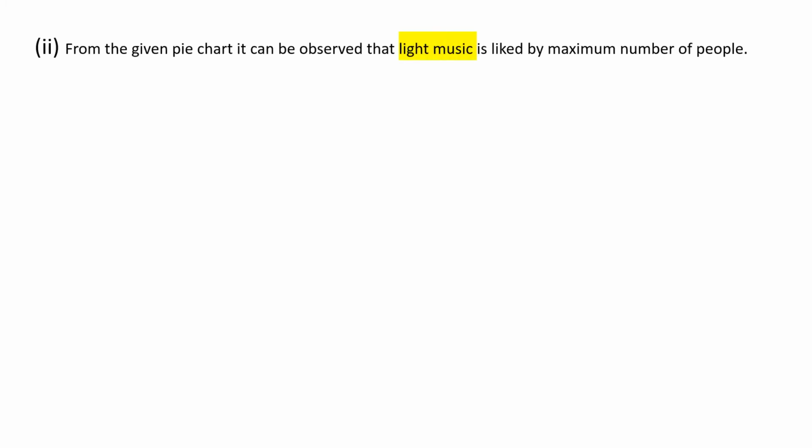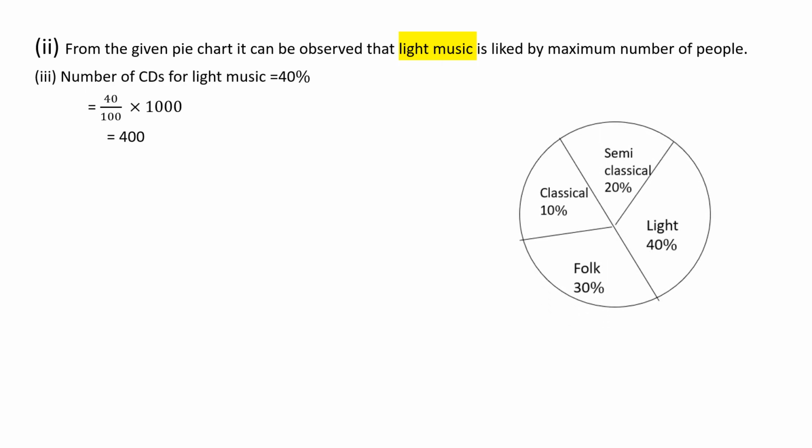Okay, what is the second question, children? From the pie chart, you want to find out what is the music that is liked most. 40% is for light music. So that we are writing from the pie chart. Second question. Then what is the third question, children? One cassette company is producing 1000 CDs and you want to find out the number of CDs for each music.